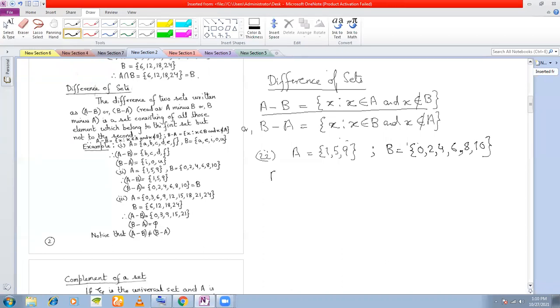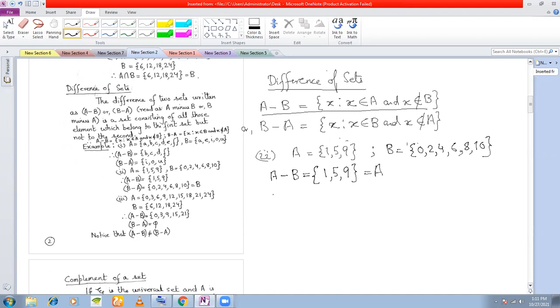Now I want to find out A minus B. How will I find? I will take all the elements of A, but I will remove all the elements that are common between A and B. Are there any elements that are common between A and B? There is no element that is common between A and B. So it must be only equal to the elements of A. So A minus B is actually equal to A.